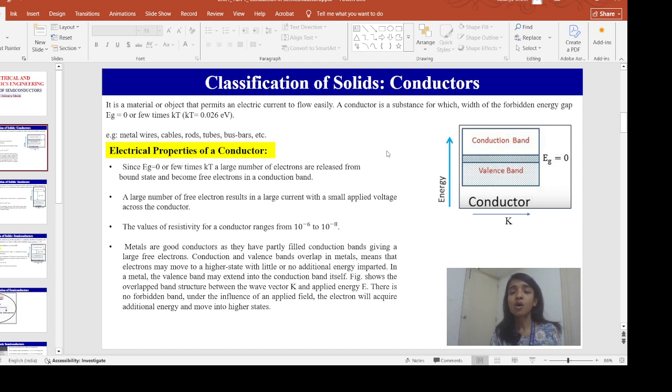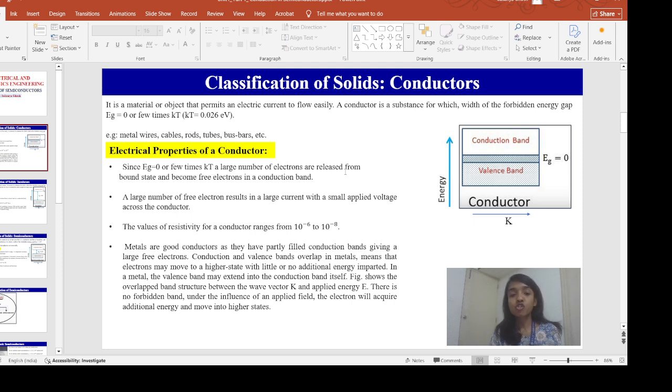What are the examples of conductors? We have metal wires, cables, rods, tubes, bus bars, etc. Now, what is the electrical property of a conductor? As we said, this band gap represented by Eg equals 0 in a conductor, or a few times of kT. k is the Boltzmann constant and capital T is the absolute temperature in Kelvin.